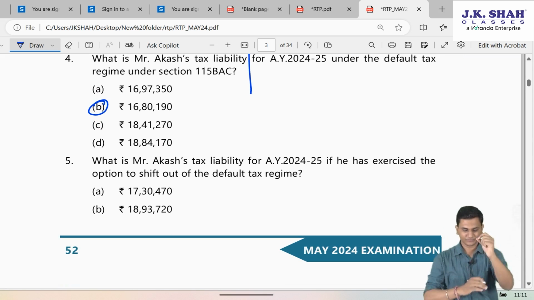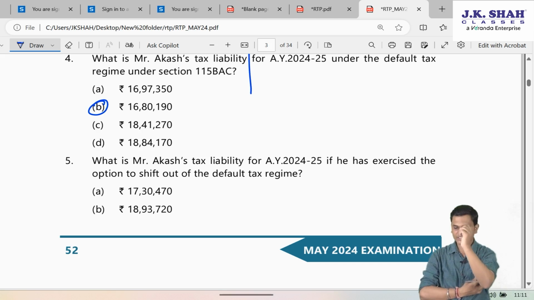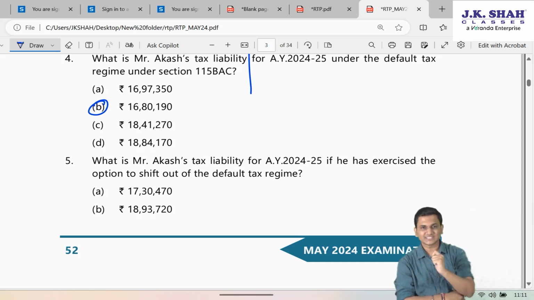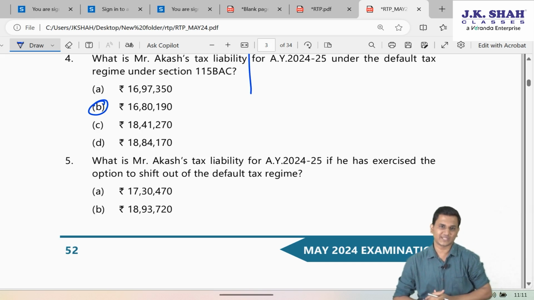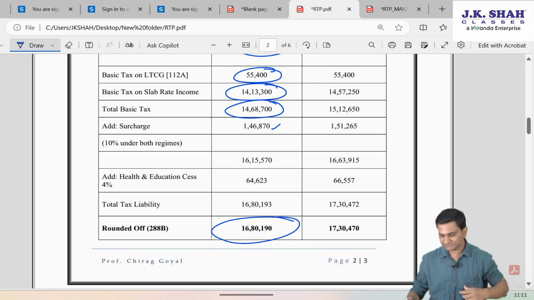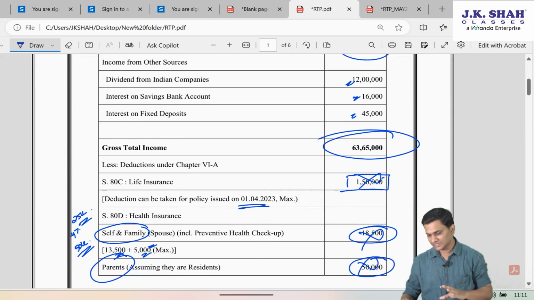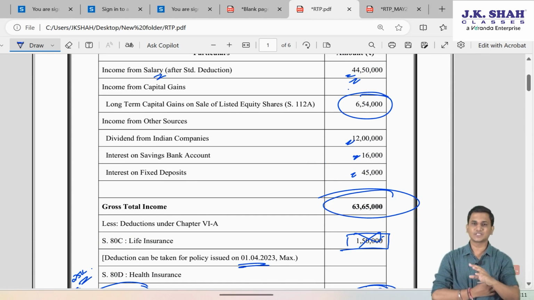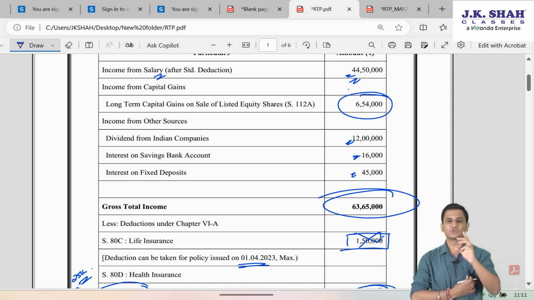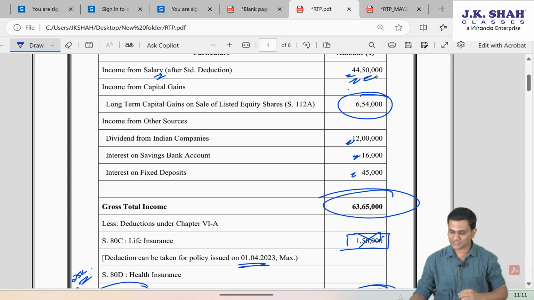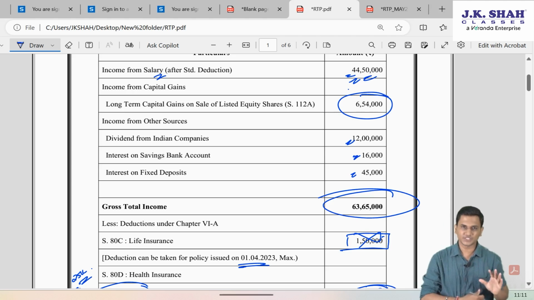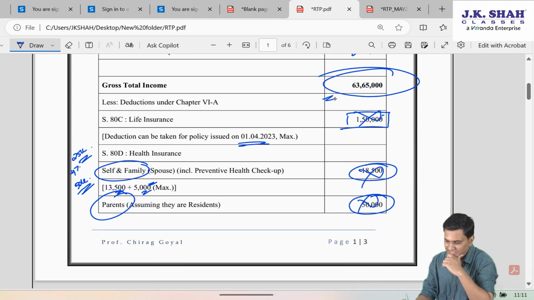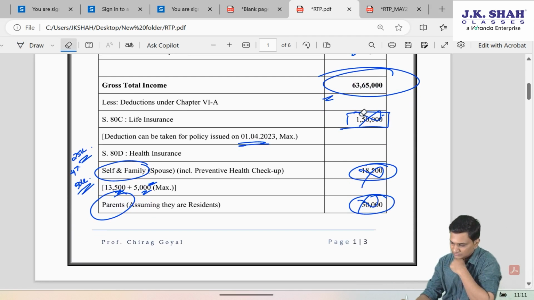Now the last one. What is Mr. Akash's tax liability for the assessment year 24-25 if he has exercised the option to shift out of the default tax regime? So friends, if he shifts out of the default tax regime, can I say he can take the deductions under Chapter 6A also? In this question, there won't be any change in the gross total income, because salary deduction is still allowed even under the optional regime. So can I say deductions under Chapter 6A will also be allowed?